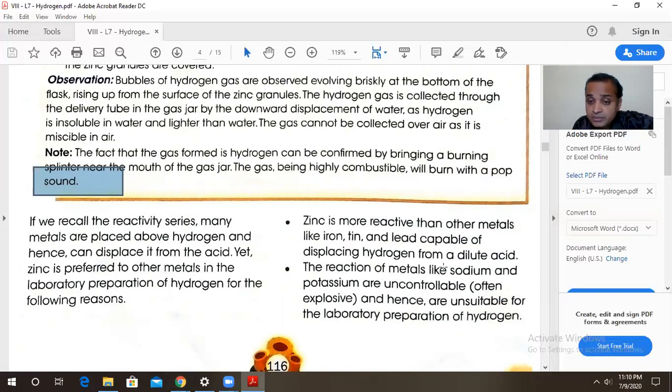Then you cannot use metals like sodium and potassium, which are highly reactive. The reactions cannot be controlled easily. So instead of using such highly reactive metals like sodium and potassium, we should always prefer zinc in the laboratory preparation. Iron, tin, lead, they cannot easily displace hydrogen, but zinc can easily displace hydrogen, and therefore zinc is preferred. Sodium and potassium are highly reactive. The reaction is uncontrollable, explosive, and therefore in the laboratory we cannot carry out such conditions, isn't it? We cannot work under such conditions. So that is why zinc is preferred.